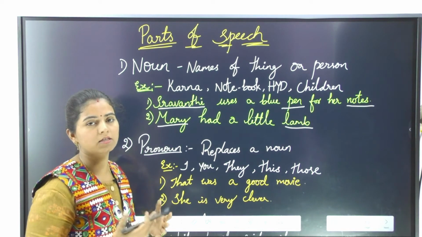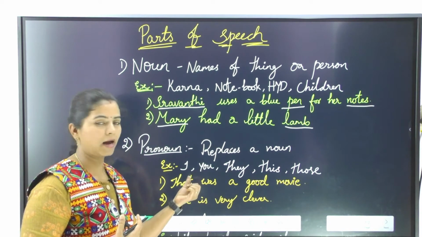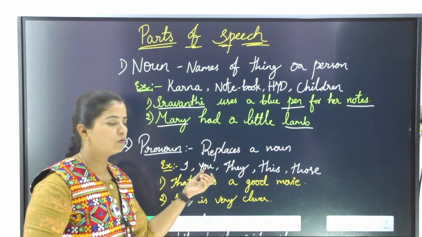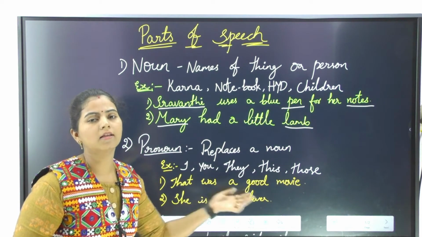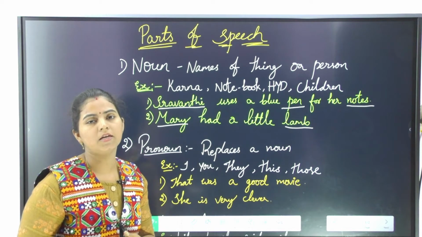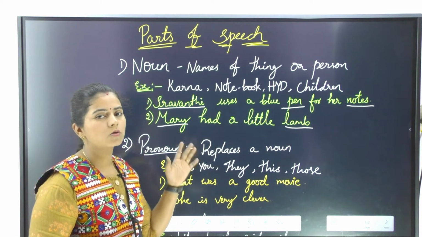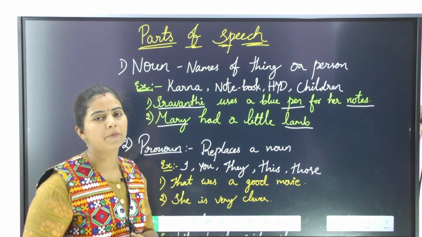For example, instead of my name, I use I. Instead of your name, I use you, they, this, those. So all these words are used instead of a noun. Hence we name them a pronoun.